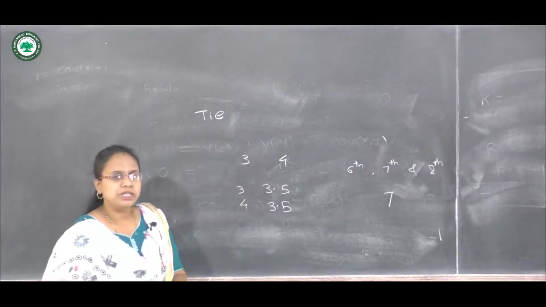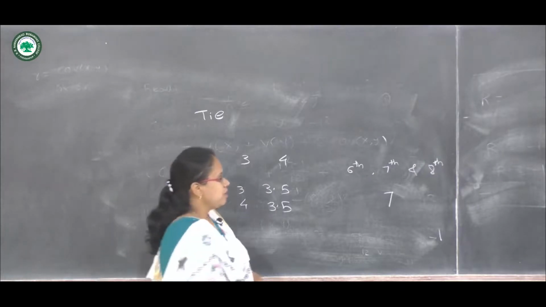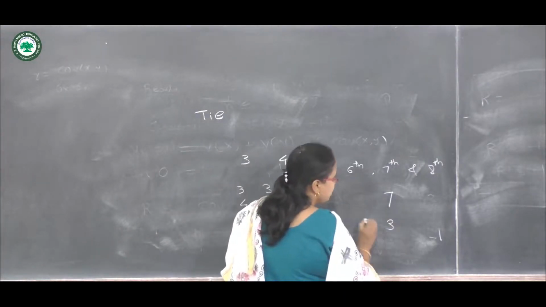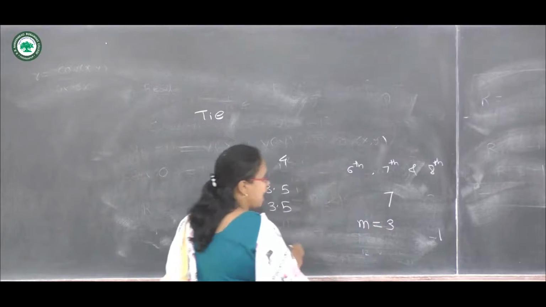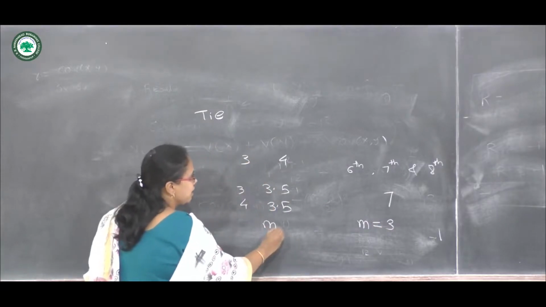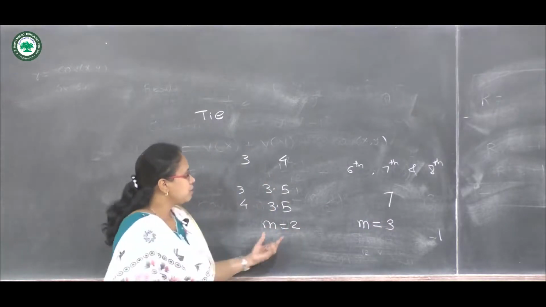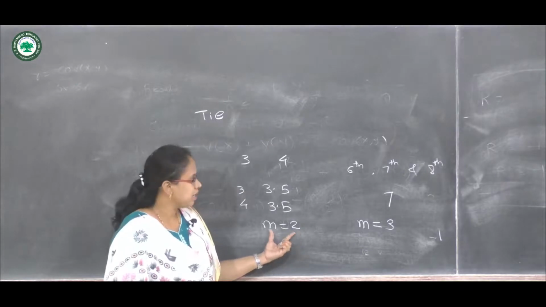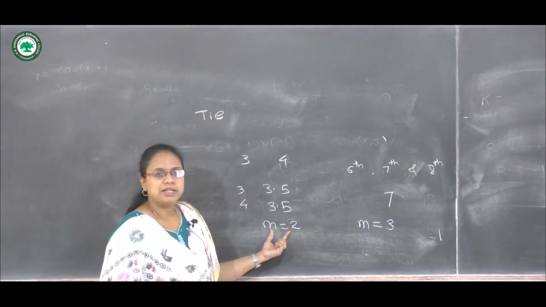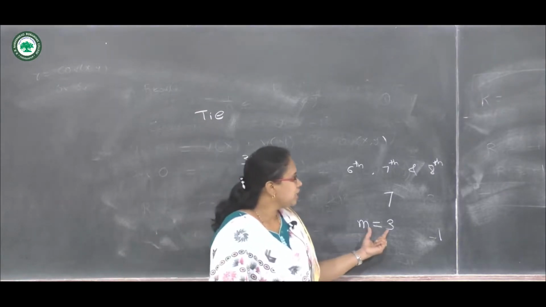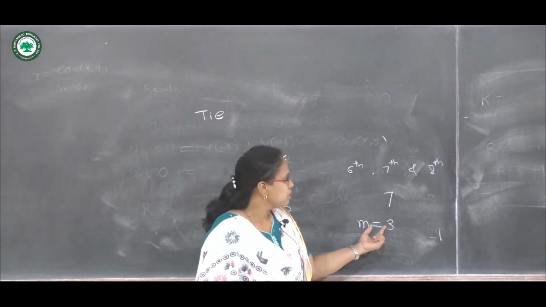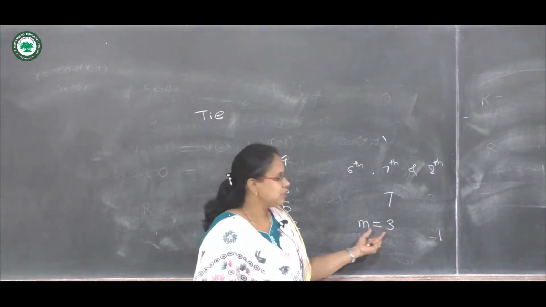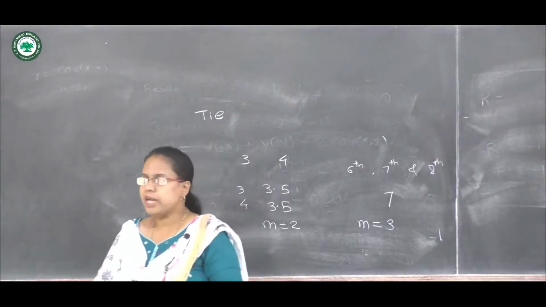Here we can note that the length of the tie is 3, let us denote it by m, and the length of the tie is equal to 2 here, because 2 students have the same mark, and here 3 students have the same score, so the length of the tie is 3.